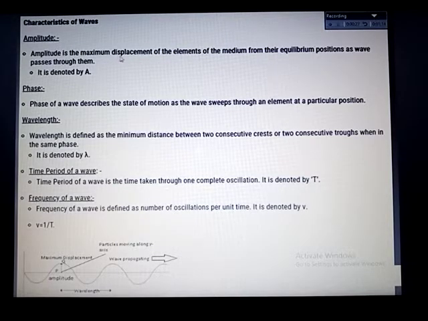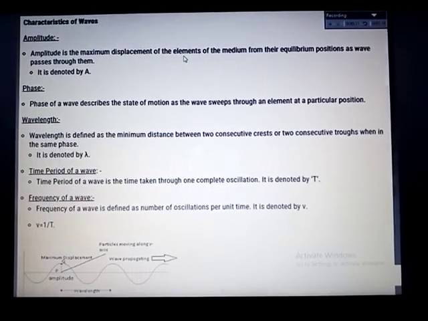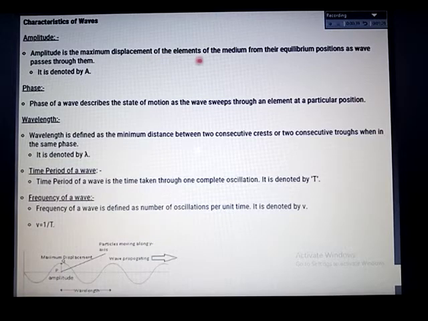Amplitude is the maximum displacement of the elements of the medium from their mean position or equilibrium position. As you can see in the wave diagram here, this center is called the mean position. From here, the maximum displacement is called the amplitude. That is why it is called the amplitude of the wave.